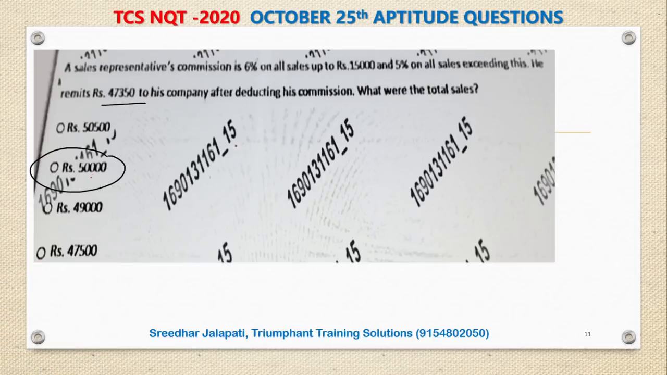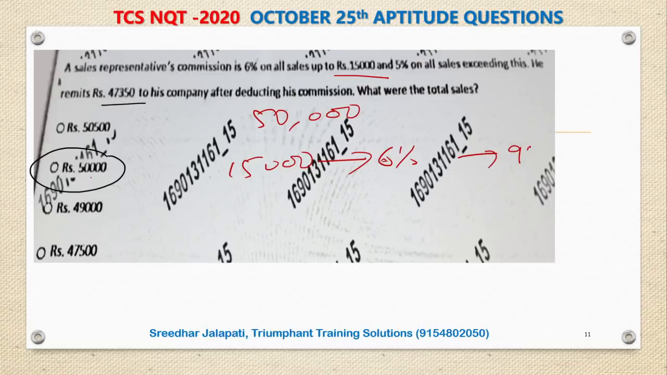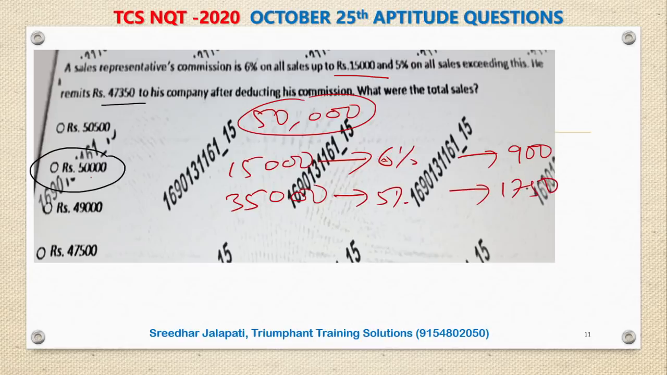So if the total sales are 50,000, what is his commission? For the first 15,000 rupees, his commission is 6%. 6% on 15,000 rupees is 900 rupees commission. And on the remaining 35,000, because total 50,000 sales we are assuming, his commission will be 5%, which is 1750. 35 times 5 is 175, so 1750. Therefore, total commission is 900 plus 1750, 2650.